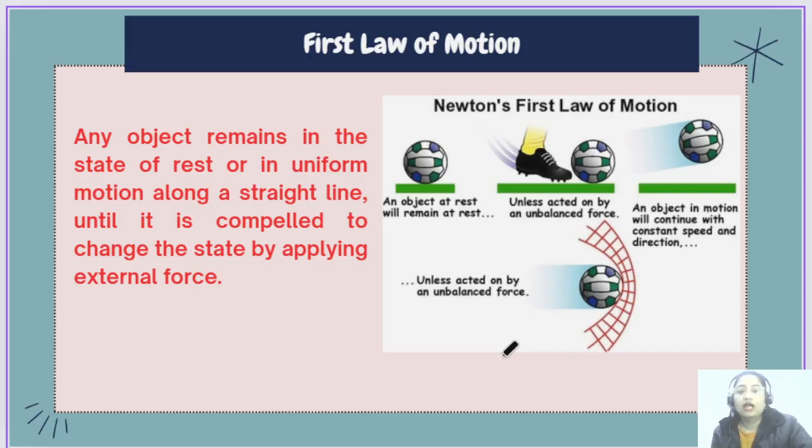Okay? Or suppose a ball is moving, like when playing football, you have kicked the ball and it is moving. The ball will also stop at some point, right? So when it is going to stop, it is because some opposite force acted on the ball, like frictional force or drag force, then the ball will definitely stop. So if the ball was moving, then it will stop. So this is basically Newton's first law of motion.